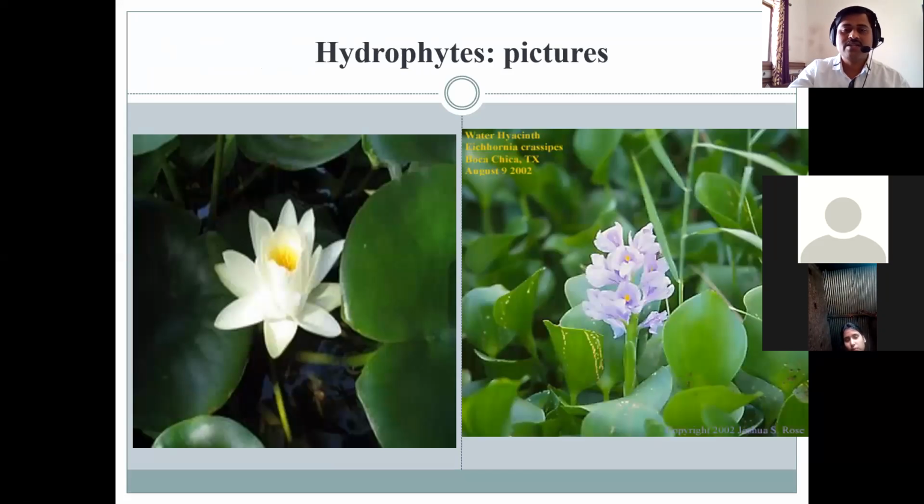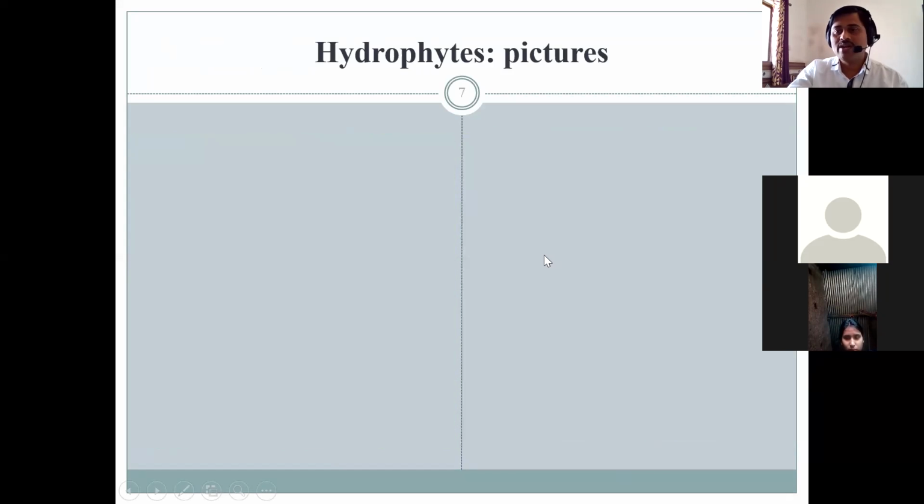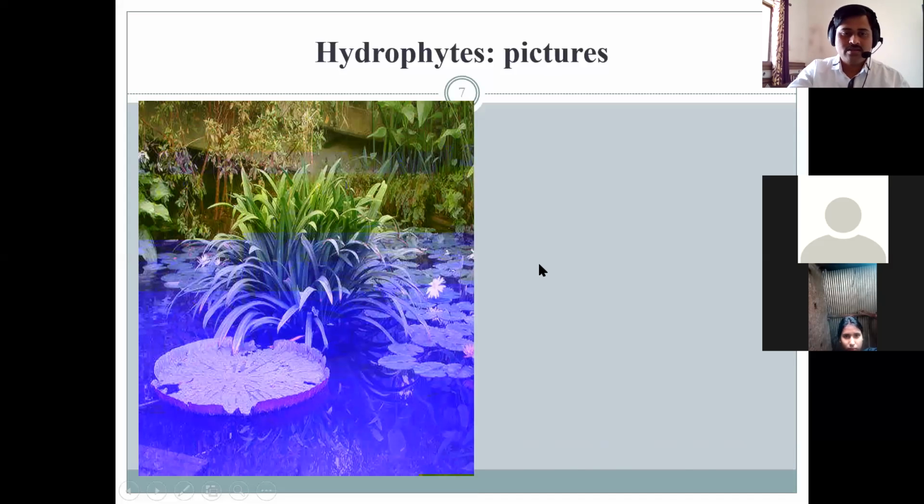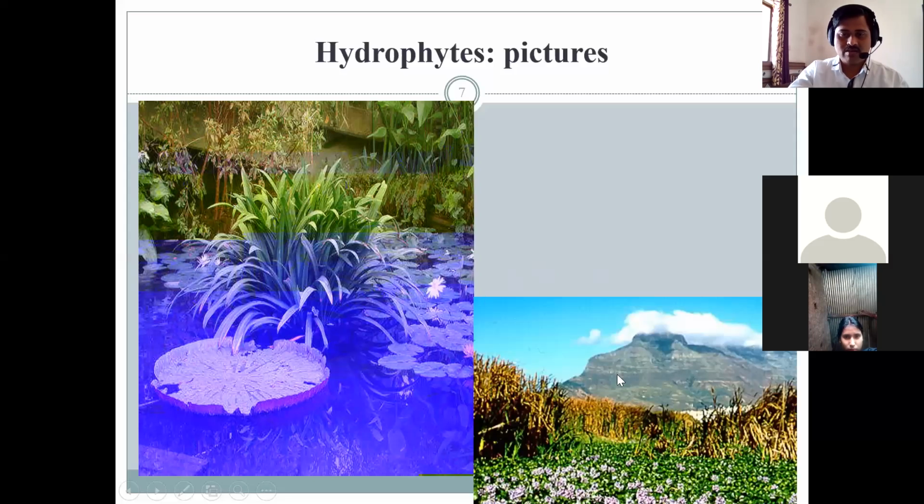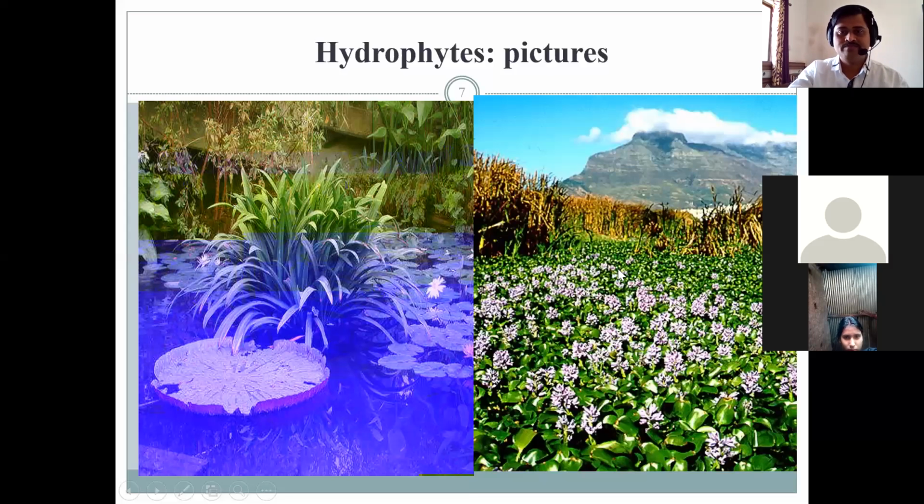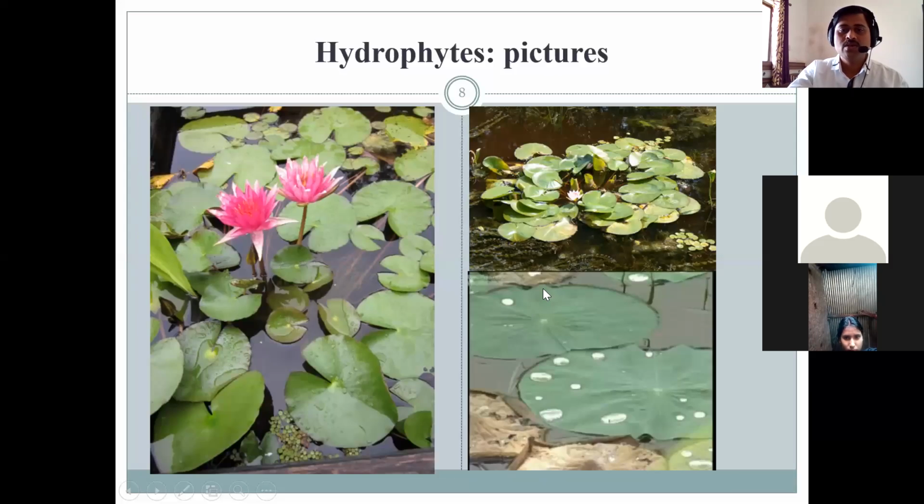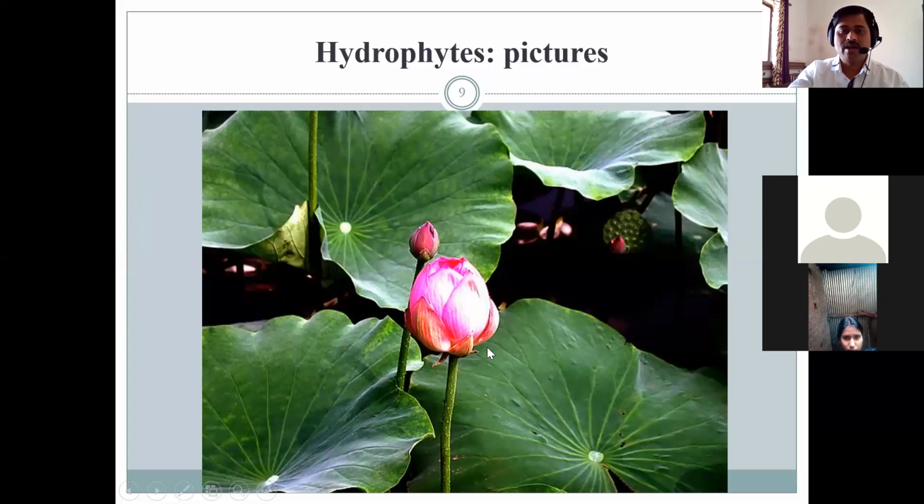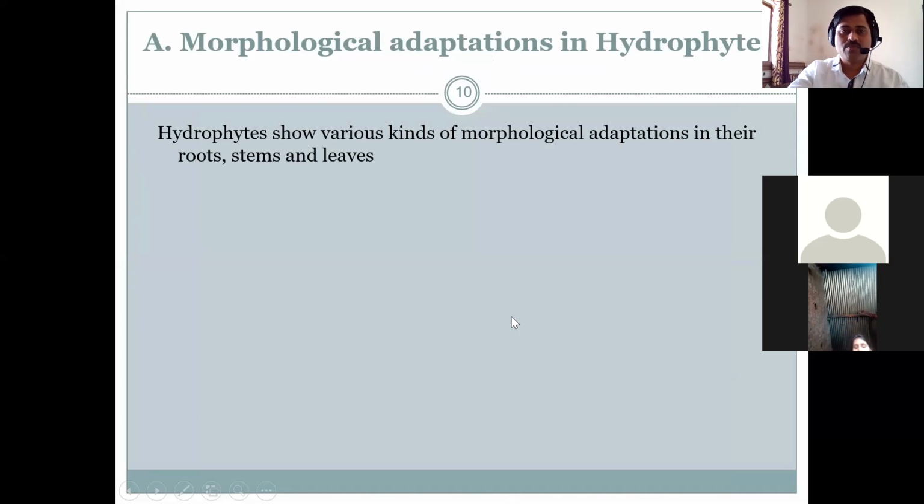Here some examples are there, just like Nymphaea, or maybe Eichhornia, another plant that is shown, called Eichhornia. Nymphaea is a submerged type of rooted hydrophyte, a submerged rooted hydrophyte. Eichhornia is a floating hydrophyte. Lots of Nymphaea species are there, or maybe Vallisneria species. So all these plants are hydrophytic.